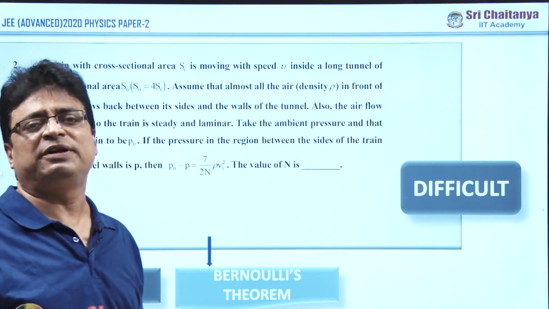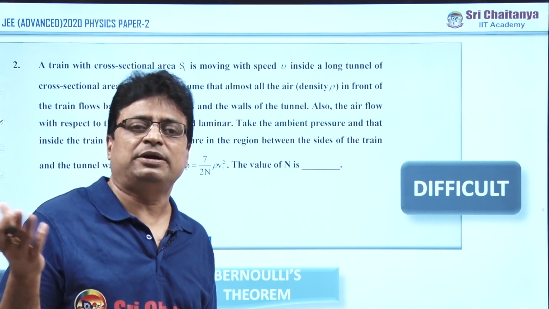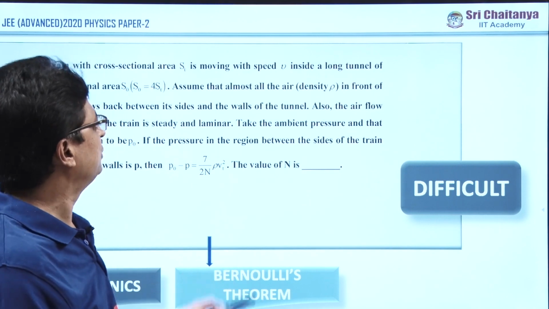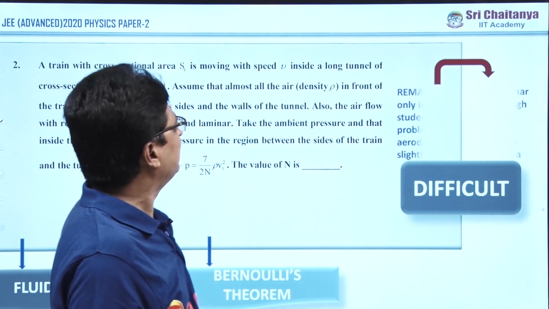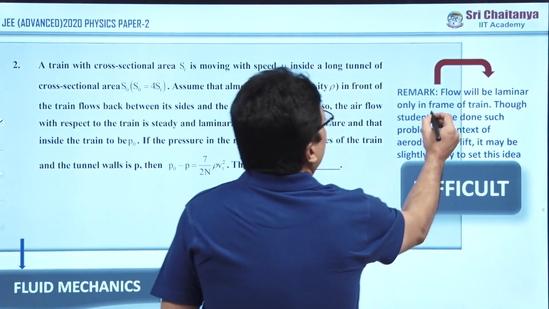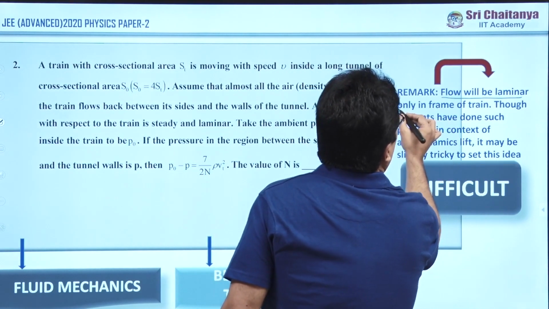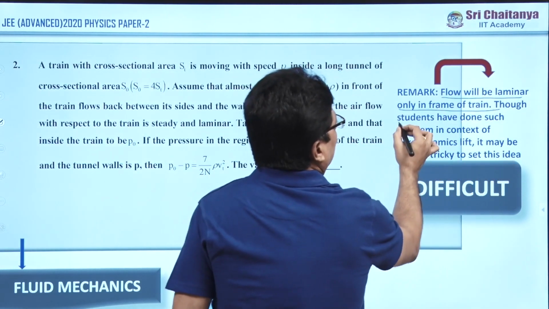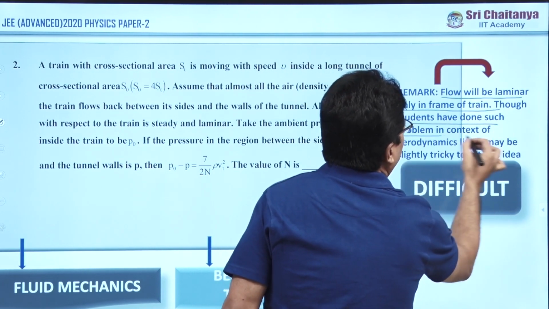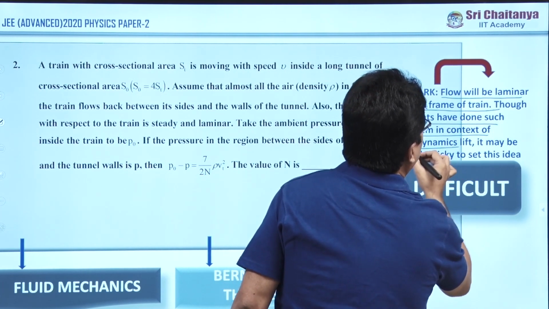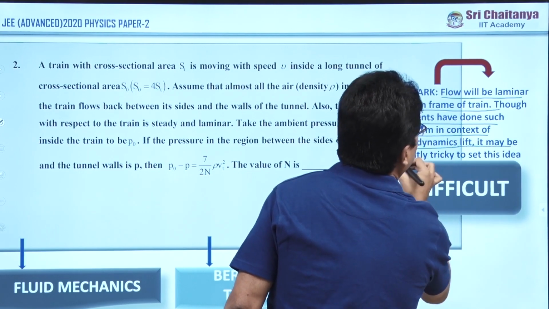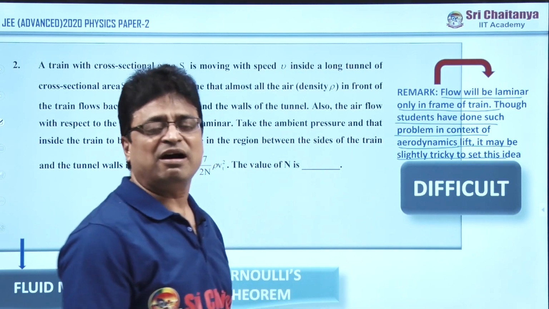The majority opinion from all the students across the country, and from our students also, is that this is a difficult question. But the remark on this problem is: flow will be laminar only in the frame of the train. Those students have done such problems in the context of aerodynamic lift. It may be slightly tricky to get this idea.